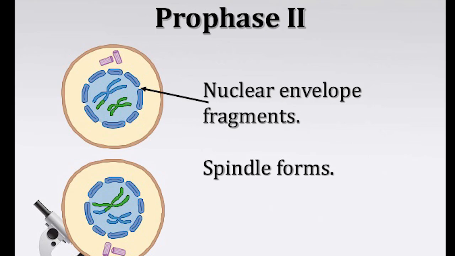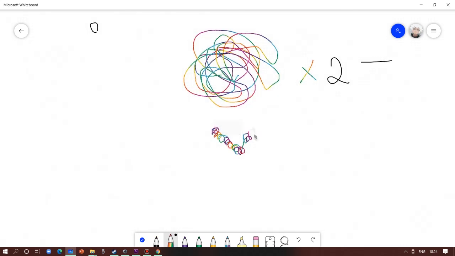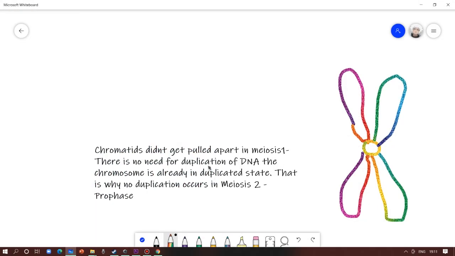If we remember correctly, before going into the prophase, the DNA will replicate. We saw that in mitosis, so that when the chromosome emerges, it will have sister chromatids. This doubling of DNA is not done in the prophase 2. If we remember correctly, in meiosis 1, the sister chromatids weren't pulled apart. They were already in the cloned stage, and there is no need for cloning any further. So that is why there is no doubling of DNA before the prophase 2 of meiosis 2.